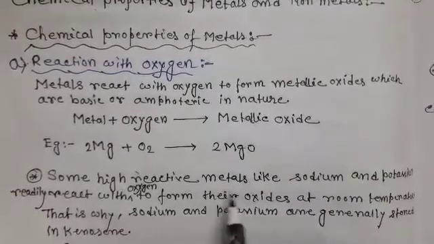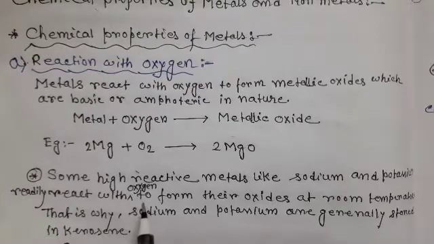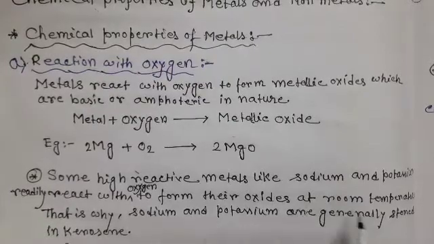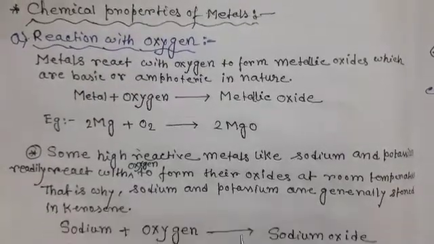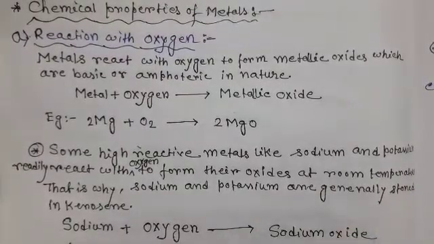Some highly reactive metals like sodium and potassium readily react with oxygen to form their oxides at room temperature. That is why sodium and potassium are generally stored in kerosene. Sodium is a highly reactive alkali metal. It combines with oxygen of air even at room temperature to form its oxide.